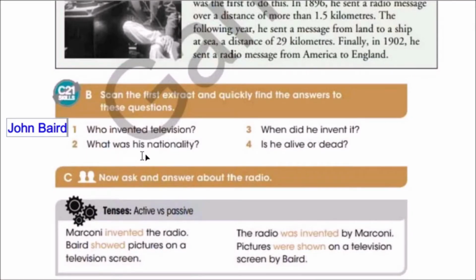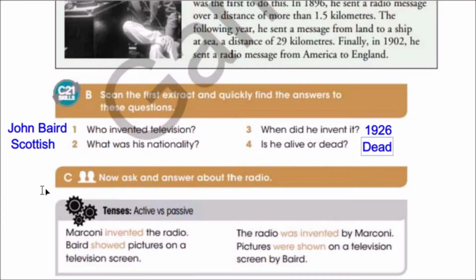Now, question number 2. What was his nationality? Where do you think he came from? Very good. He was Scottish. Now, question 3. When did he invent it? Very good. 1926. Good job. Is he alive or dead? Good job. He's dead.